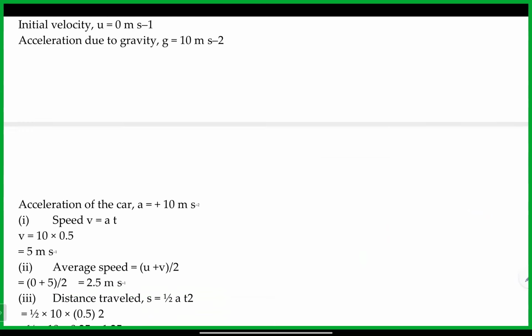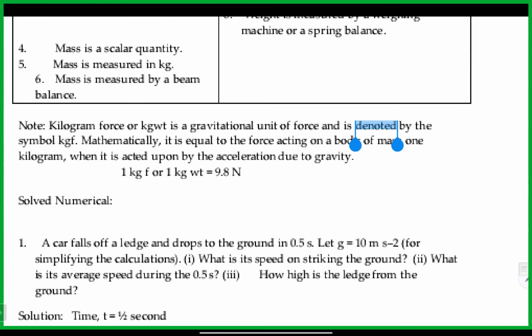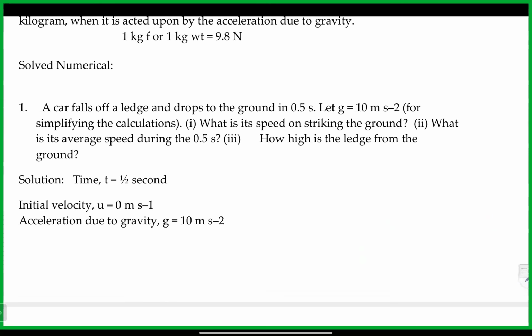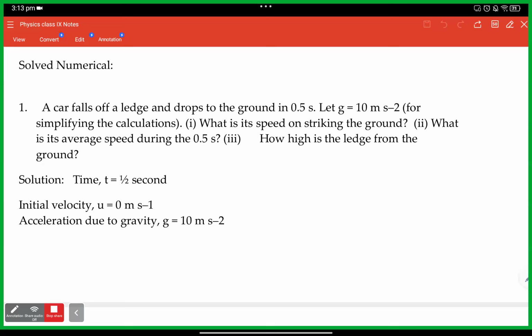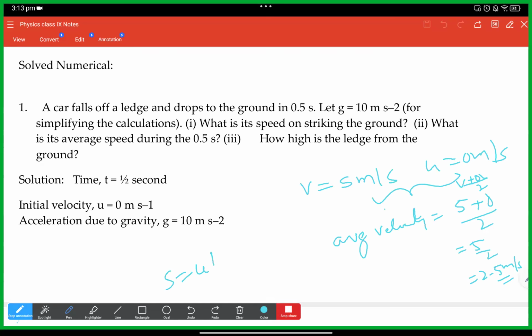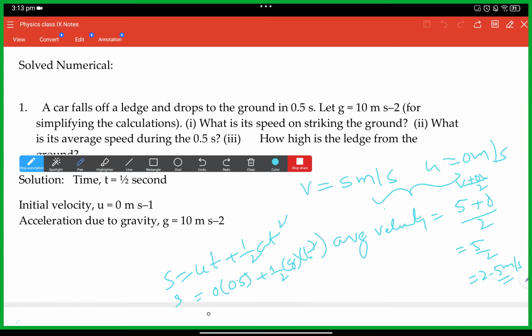Now, finally, we can find out the distance traveled. They ask the height. Yes, height is nothing but this distance, because it's free fall. Whatever from the place where it started falling to the ground, we consider it as the height. Yes, sir, I understood. So we'll use S is equal to ut plus half at square. Yes, u into t, anyway, this part will become 0. Half into gt square. So S is equal to half into 10 into t square, this part became 0. t square is 0.5 squared, like 1 by 2 into 1 by 2, 1 by 4.